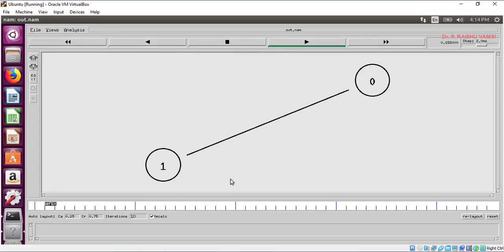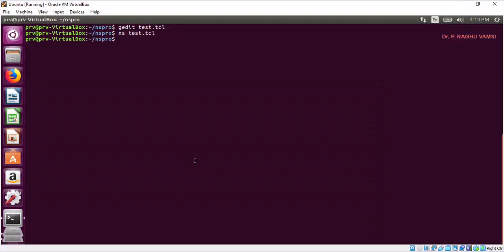Now the timeline will move, because at 0.5 seconds the traffic will start. Here the time is ticking. This is 0.344446. Now the traffic will start here. So the CBR traffic is starting, and you can see the packet is thin in size. In our TCL script, we have used CBR traffic.